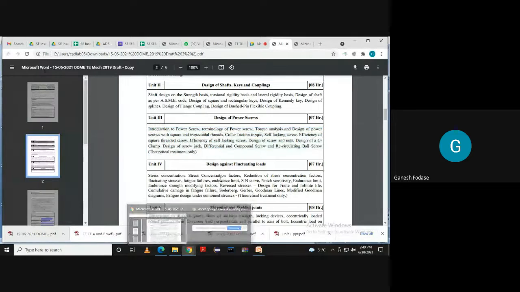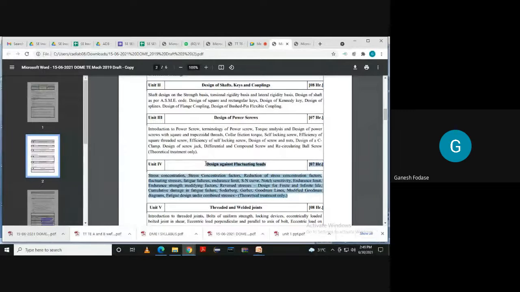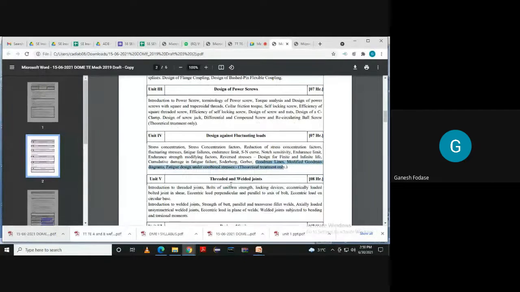Then design against fluctuating loads is unit number 4. Here we have to study the different loading conditions and what basically is finite life, infinite life, design for finite life, design for infinite life. Different theories are there like Soderberg, Gerber, Goodman lines, all this. That we are going to study in unit number 4. Then there are threaded and welded joints, which we study in unit number 5.